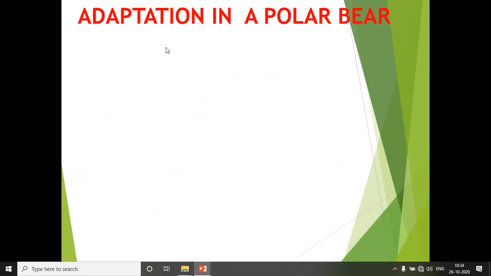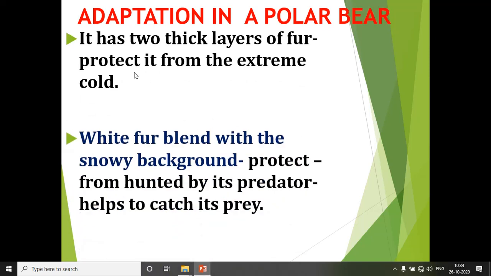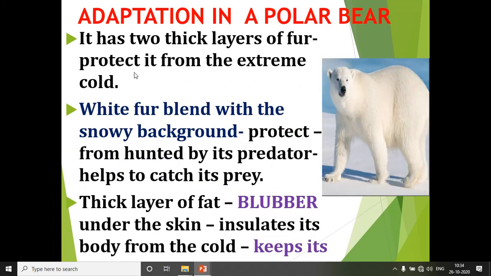Now, first we can see about adaptation in a polar bear. Polar bear has certain characters which made it survive in the polar region. So, let us see about that first. The first thing is polar bear has thick layers of fur. Here in this picture you can see the polar bear.